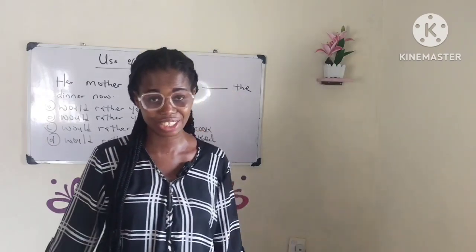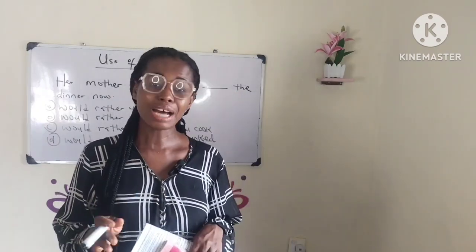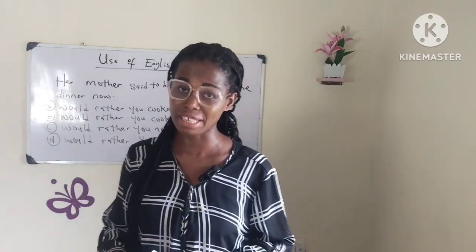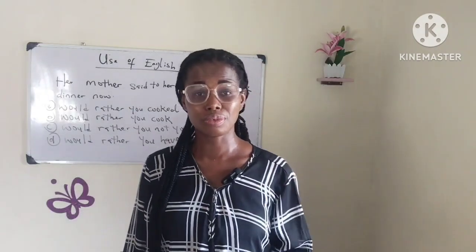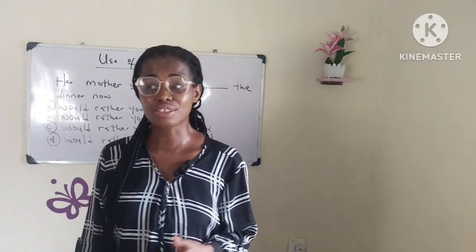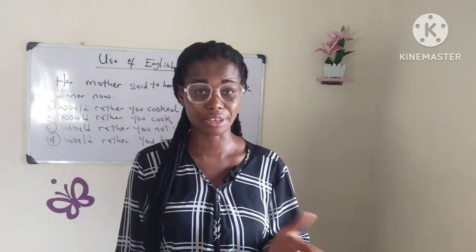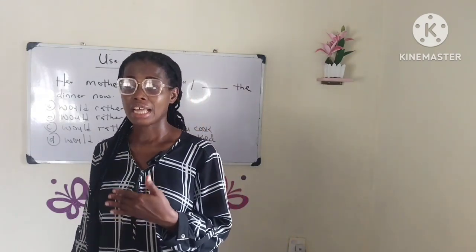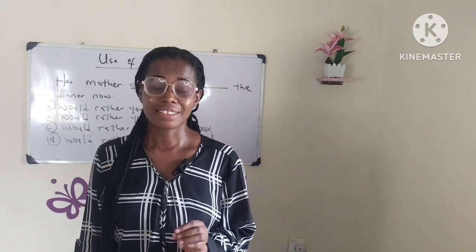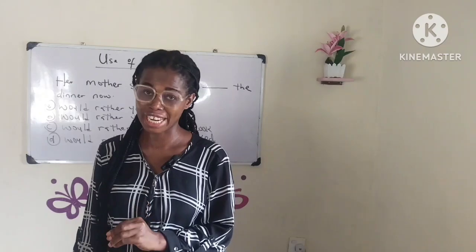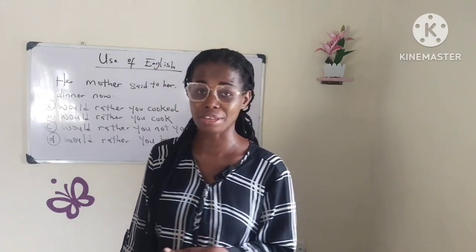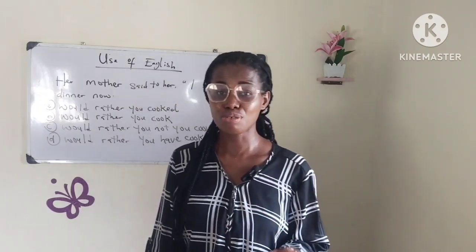Like I said earlier, this question is on how to use "would rather" in a sentence, when to use "would rather" with past tense, and when to use it with present tense. Now, "would rather" is just an expression used in showing preference, that you prefer something to another. For example, "I would rather teach than work in a bank." This simply means I prefer teaching to working in a bank. When you prefer one thing to another, you use "would rather".